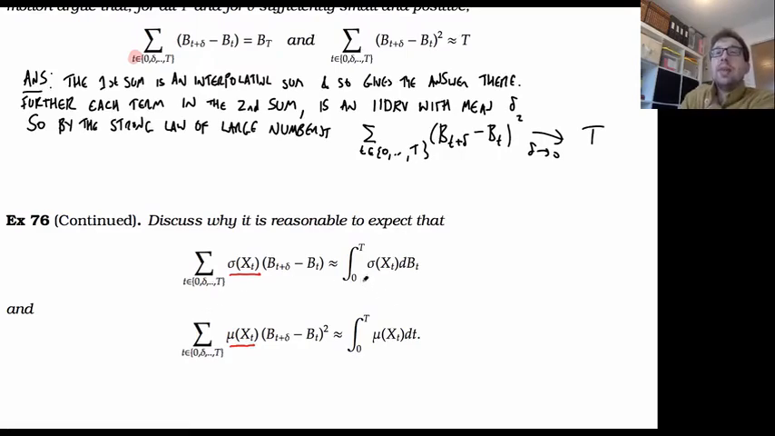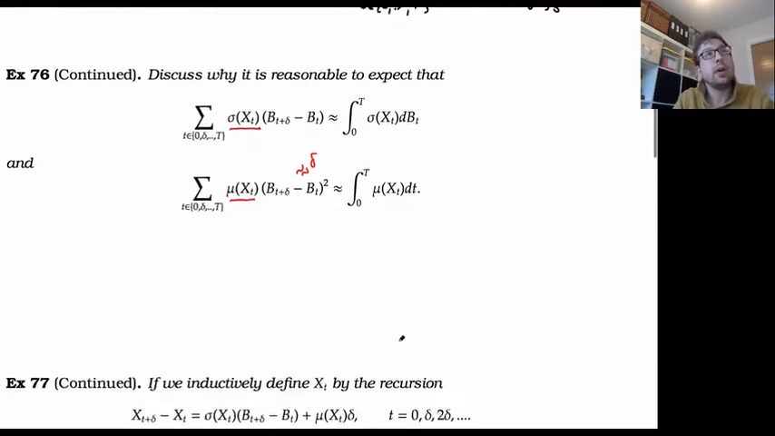Then it's reasonable to expect that I get some limit out as I let delta go to 0. So specifically, I'm going to call this limit the integral from 0 to t of mu of x of t dBt. In this case, notice that by the strong law of large numbers, each of these terms is approximately equal to delta, so it's just the distance between this term and this term, and so it should approximate the Riemann integral, or specifically in this case I should probably say the Lebesgue-Stieltjes integral of mu of x of t dt.